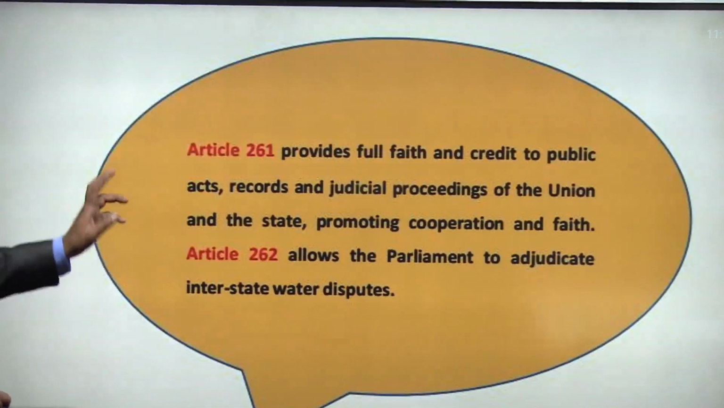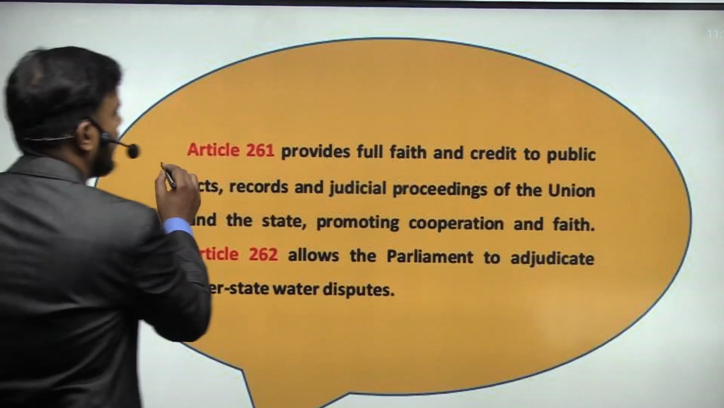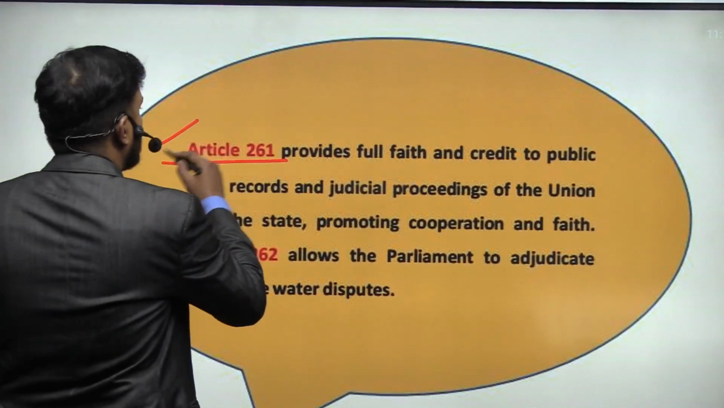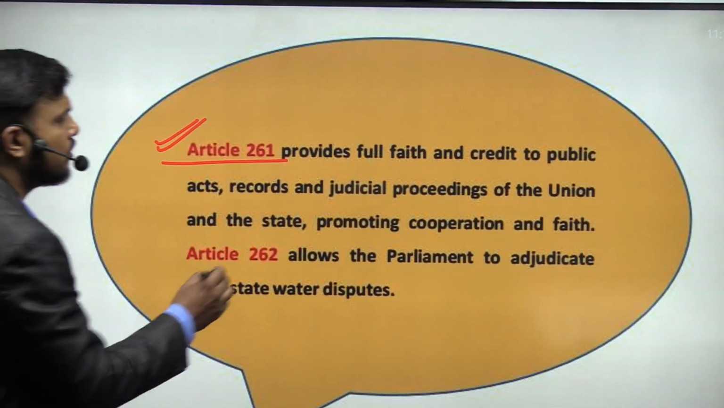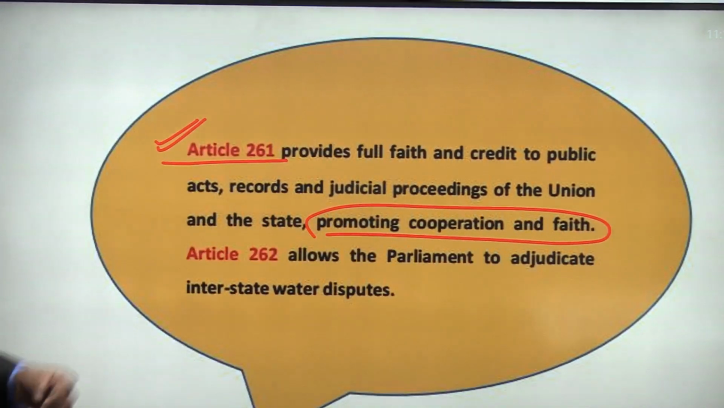Now we'll switch to the next point, that is Article 261. When you read Article 261, it says that full faith and credit shall be given to public acts, records and judicial proceedings of the union and the state, and it should promote cooperation and faith. The objective is to promote cooperation and faith between the union government and the state government.